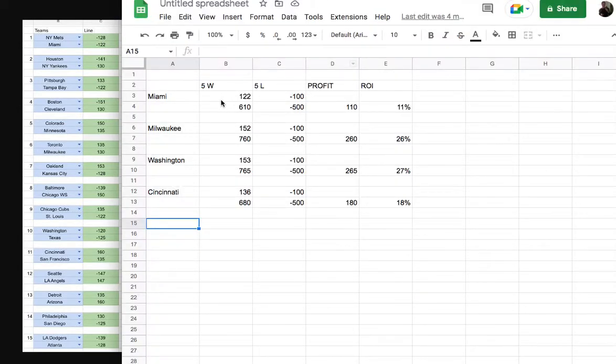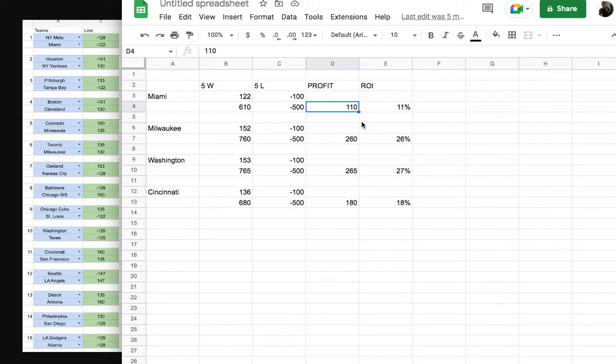So to break this down in layman's terms, if you look right here, this is basically expected value. What can we expect to make over a span of 10 games? The reason I use 10 games is it's easy to calculate the percentages and everybody understands that. So we can expect Miami to win 5 of these games at +122, and our profit from those, the line's +122, we will make 610. If they lose, and they're going to lose 5 games as well, that's -500. So our expected profit is going to be $110.